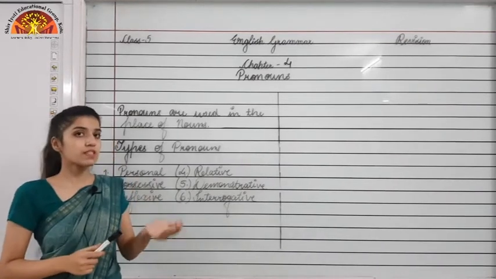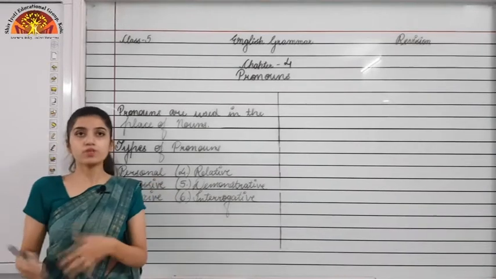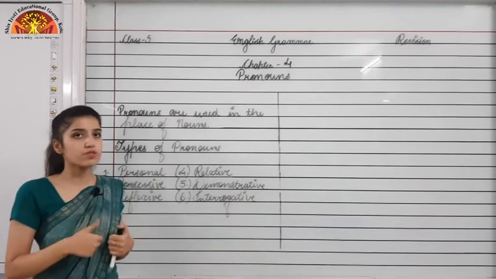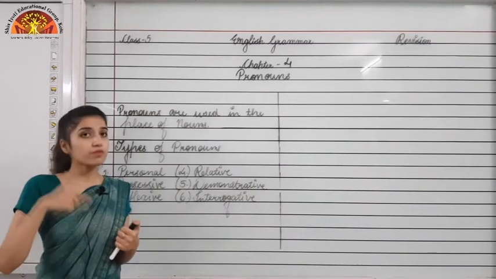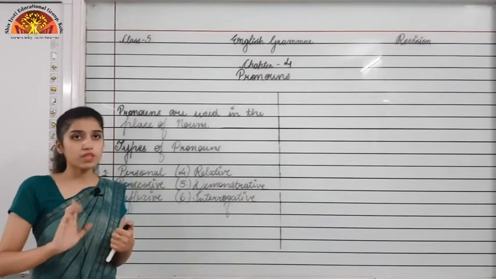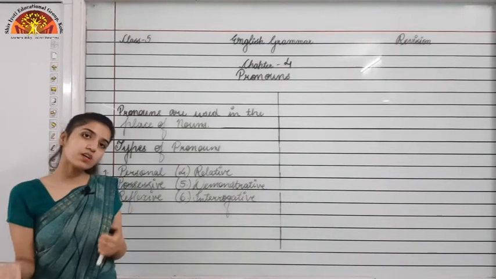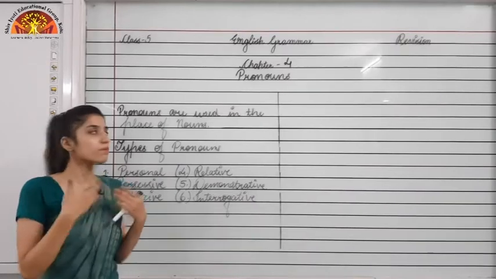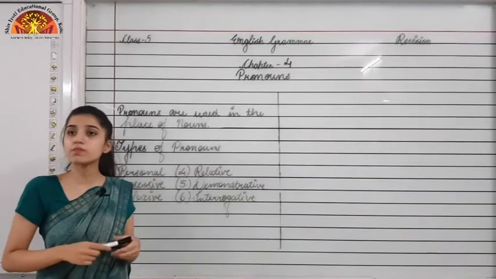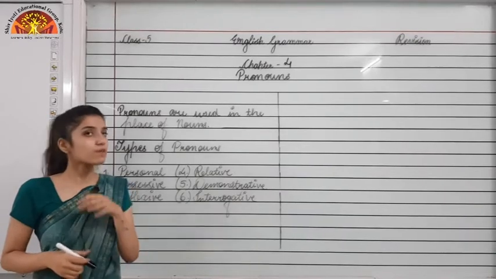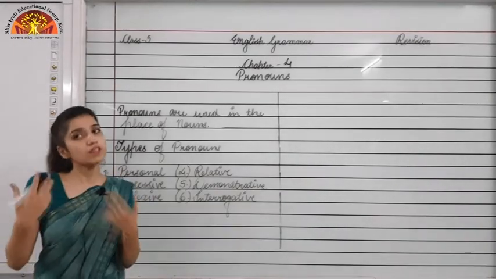So for the first person, the words that would be used are I, we, me, these kind of words we will use for first person. When I am moving to second person, then we will be using you, yours, these kind of words. But when we are talking about the third person, the pronouns that we will be using are he, she, it. So these kind of pronouns we will be using for the third person.